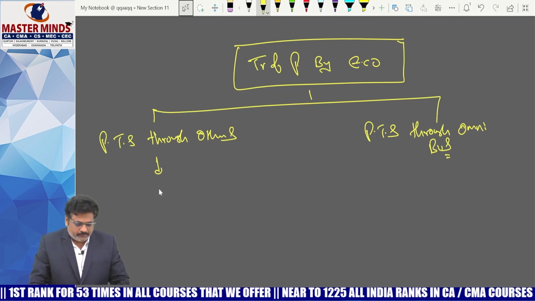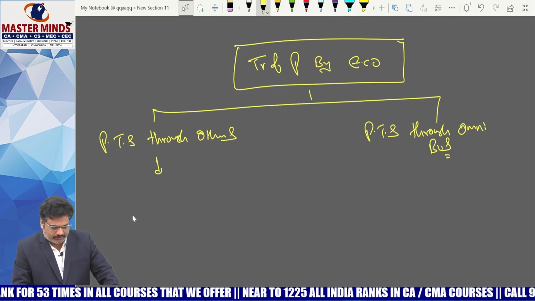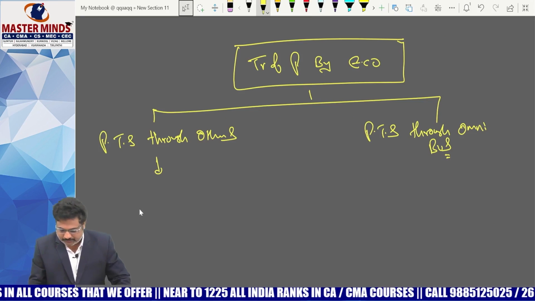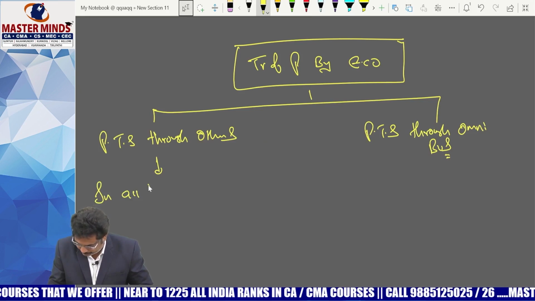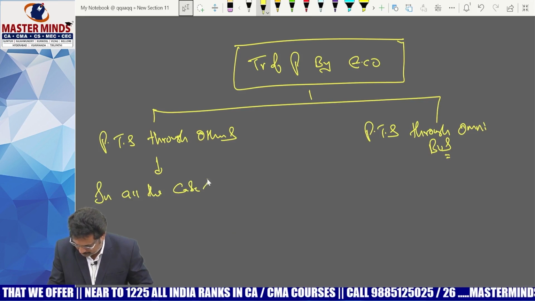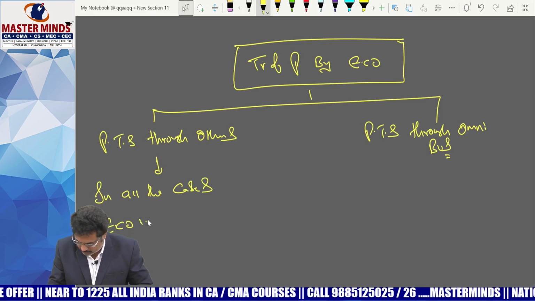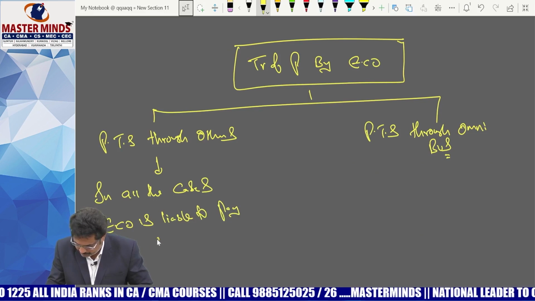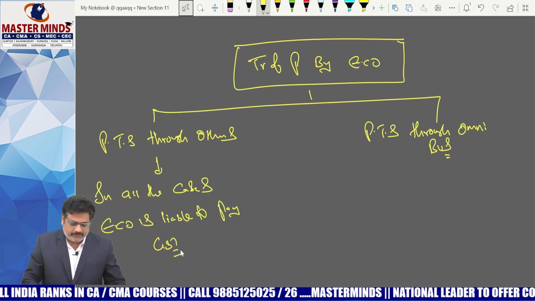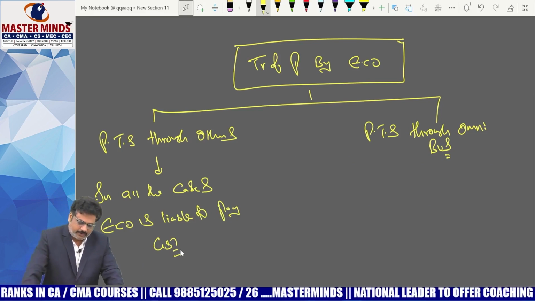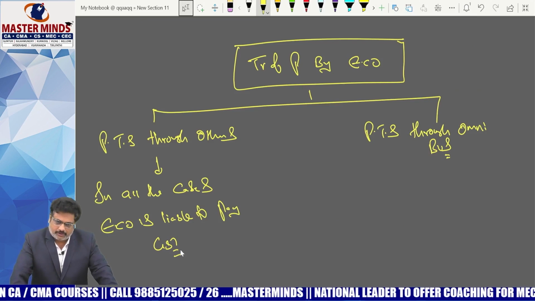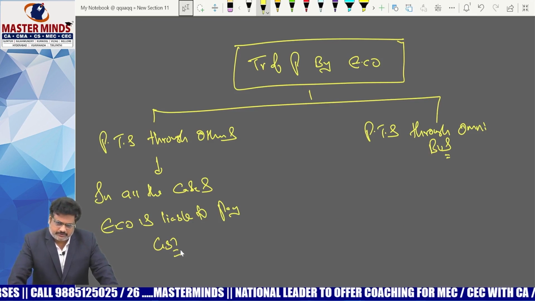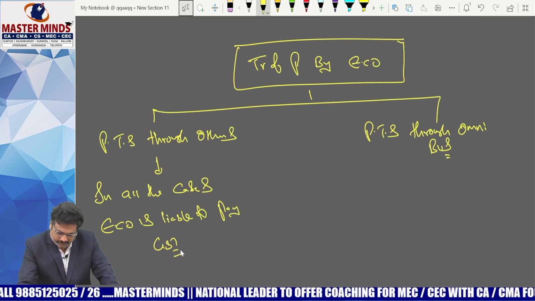Now, with respect to passenger transportation service provided by radio taxi, maxi cab, motorcycle, in all these cases, ECO is liable to pay the GST whether the actual supplier is registered or unregistered. In all the cases, ECO is liable to pay the GST. That means whether the supplier is a registered one or an unregistered one, in all cases, who is liable to pay the GST? ECO is liable to pay the GST.